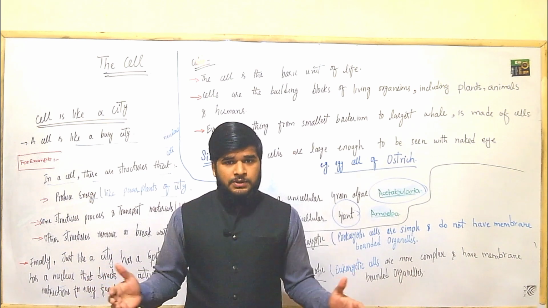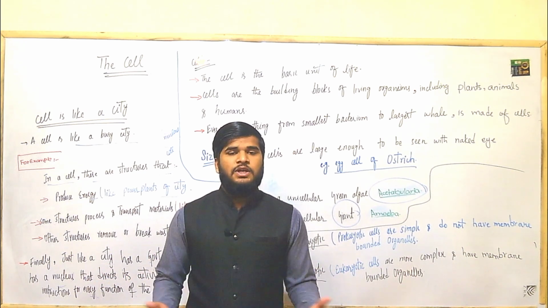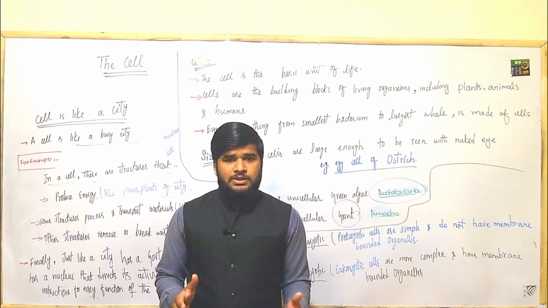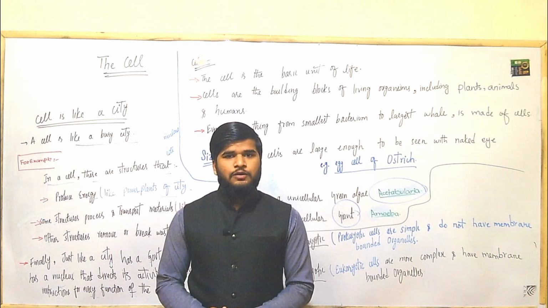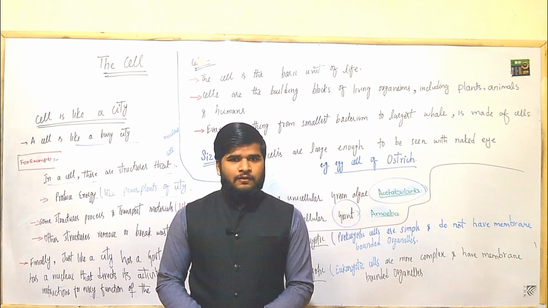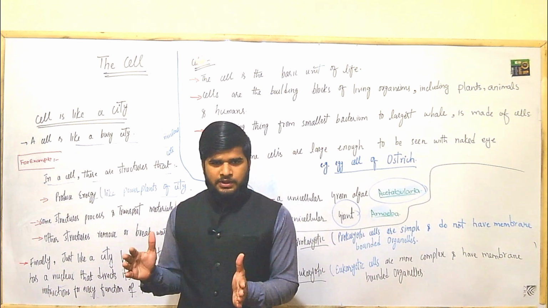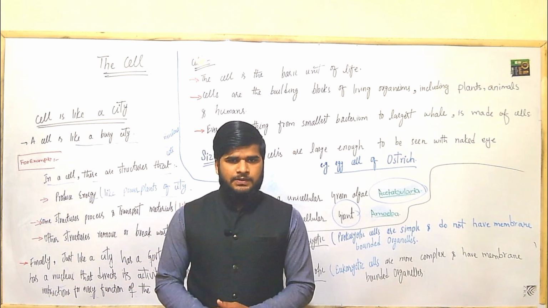But in our surroundings, there are a number of living organisms that can't move, for example, plants. So it's very difficult to define life. How will you define life? We will define life by a precise definition: life is a set of characteristics that distinguish living organisms from non-living things.